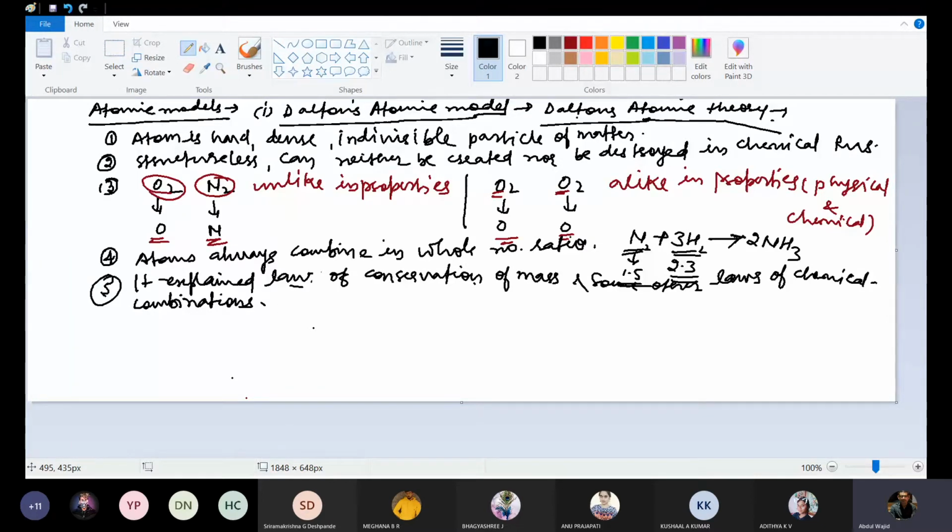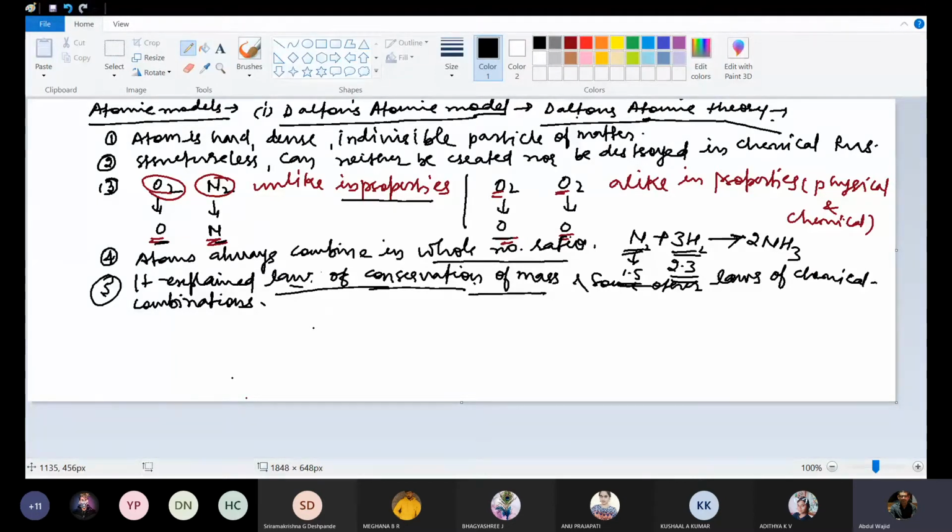The atoms of different elements will have different physicochemical properties, and atoms of the same element will have similar chemical and physical properties. Atoms always combine in whole number ratios. They can never combine in fractional numbers. Dalton's atomic theory explained the law of conservation of mass and some other laws of chemical combinations, such as the law of multiple proportion. So this is about Dalton's atomic theory.